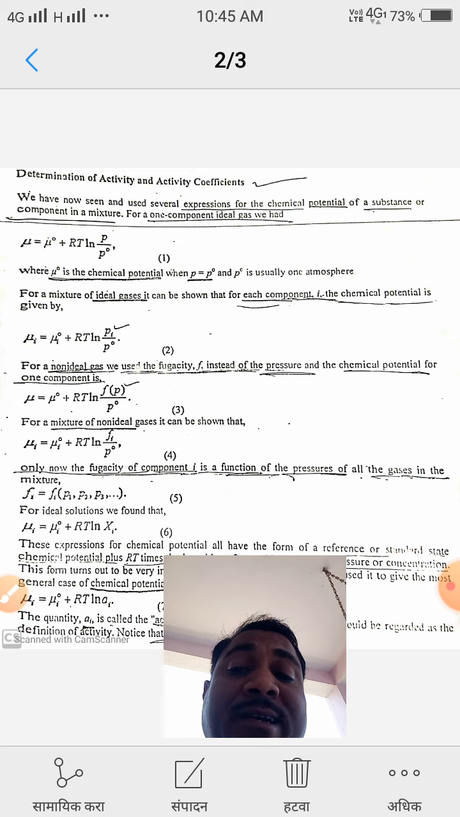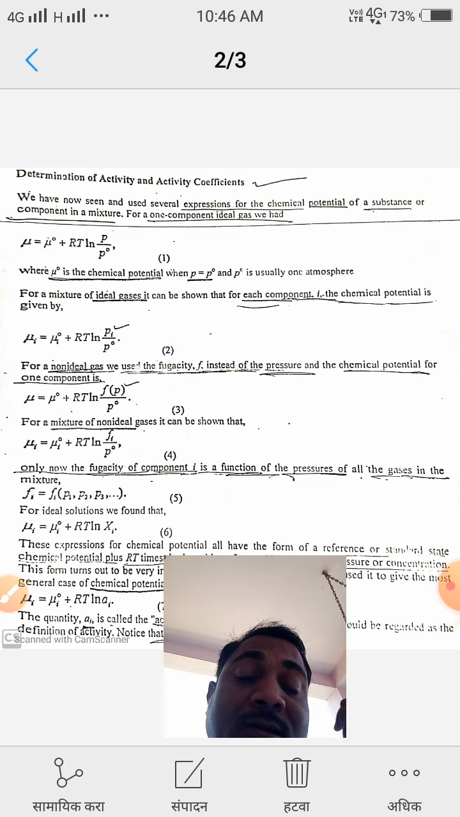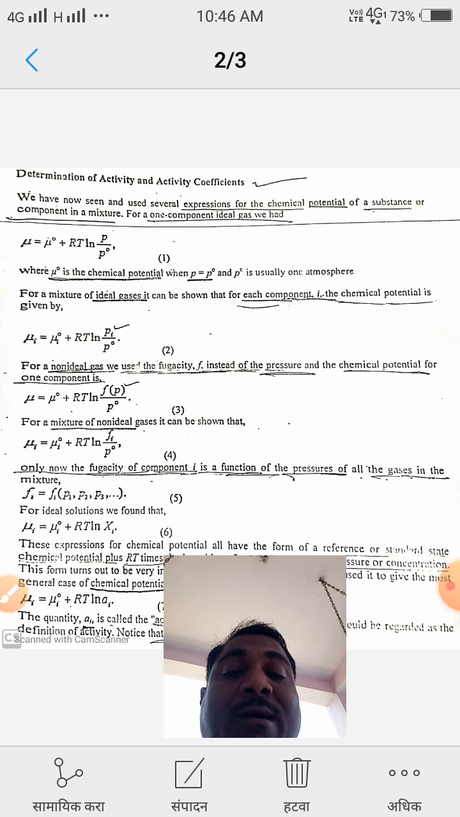For a mixture of non-ideal gases, the number of components increases. Then mu I is equal to mu I naught plus RT ln of Fi divided by P naught. Mu I is the chemical potential of the ith component and Fi is the fugacity of that component. Now the fugacity of component I is a function of the pressures of all the gases in the mixture. Therefore Fi is equal to Fi of P1, P2, P3.